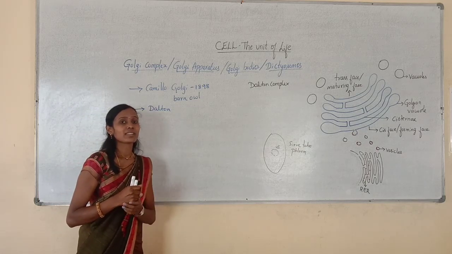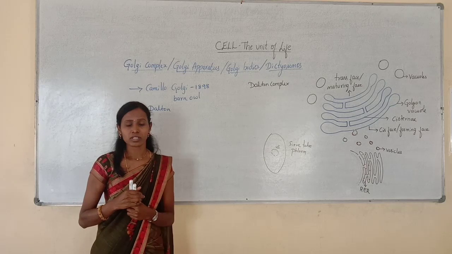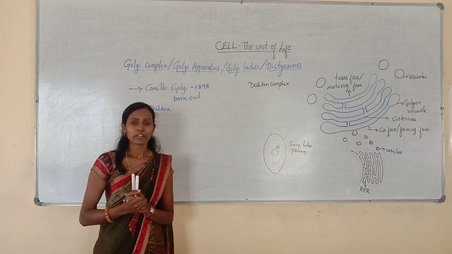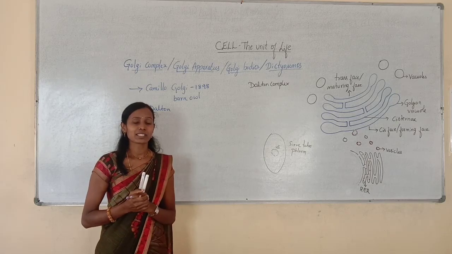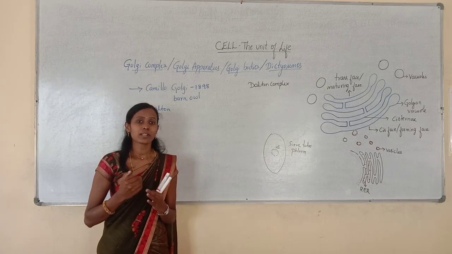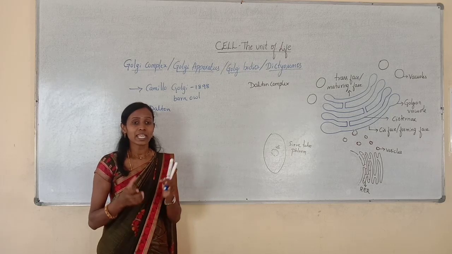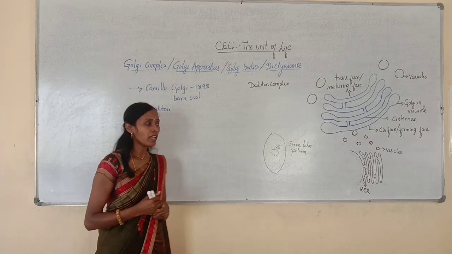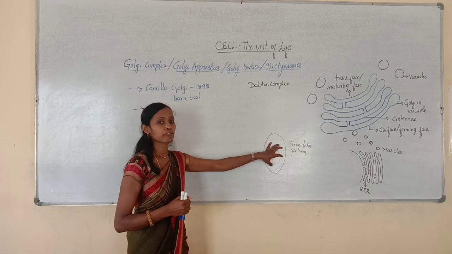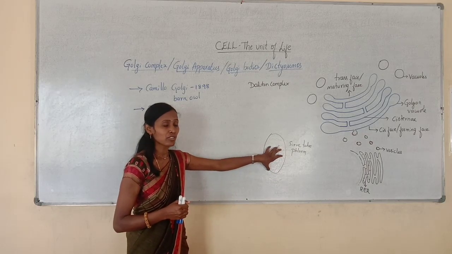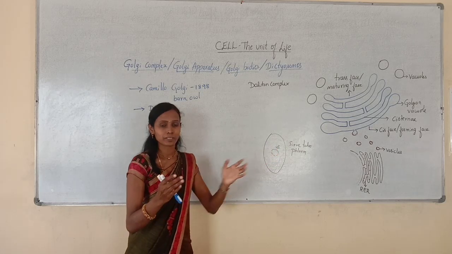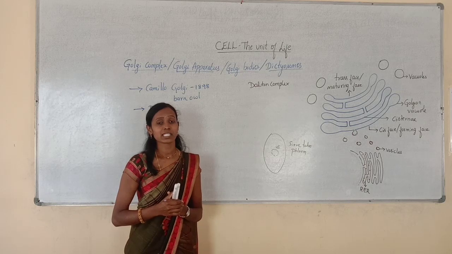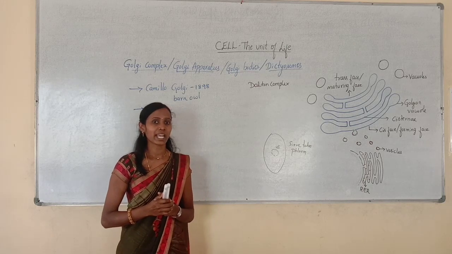Then, what is the size of the Golgi complex? Actually, the size varies according to the function. If some cells perform secretory function, in such secretory cells the Golgi complex is usually bigger. We can give examples of secretory cells like liver cells and pancreatic cells.